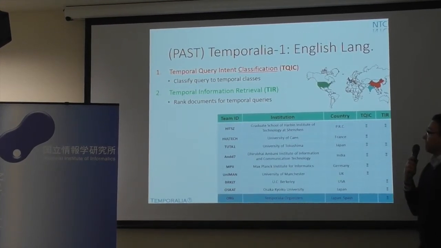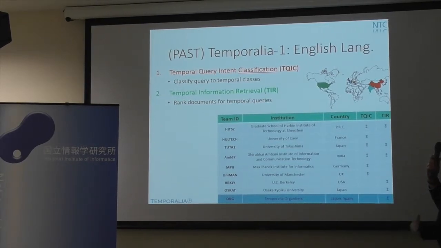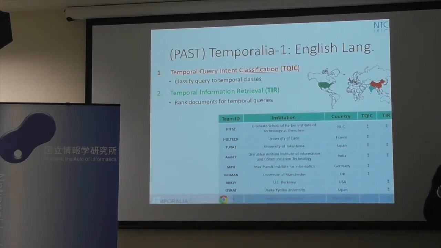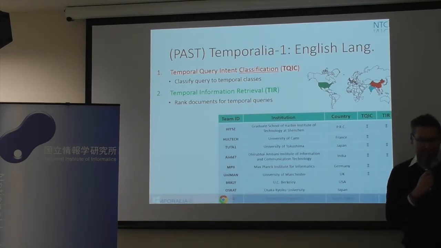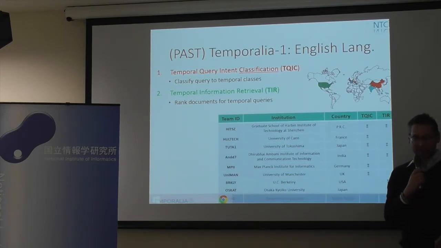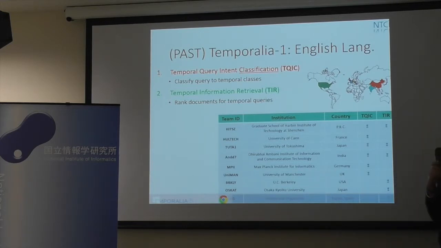So, coming back to the past, what we have done at the last NTCIR, we had two subtasks, as you can see on the left-hand side. First was temporal query intent classification, where for a given query, participants were supposed to determine the dominant temporal class for the query. And the second subtask was temporal information retrieval, to return documents for a given temporal topic. We had participation like here, 8 international teams.